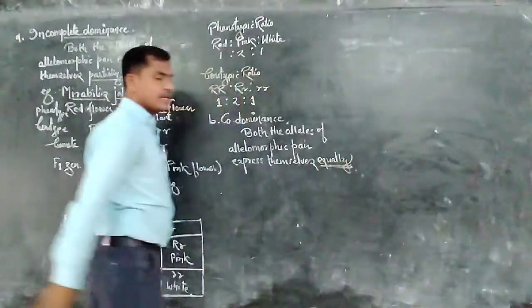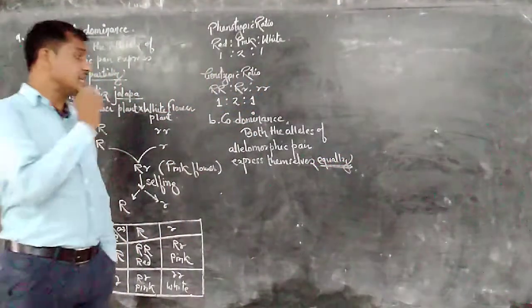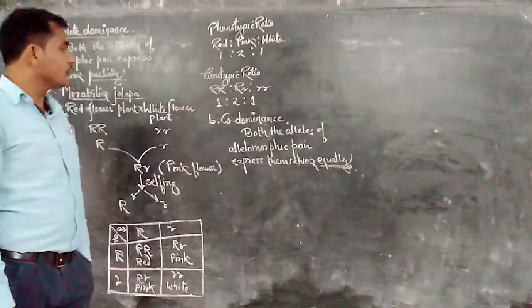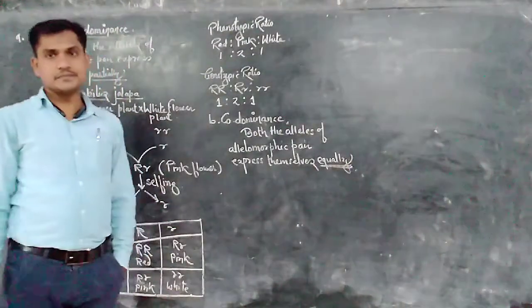Here both the alleles express their traits, their characters equally. This phenomenon we call codominance.